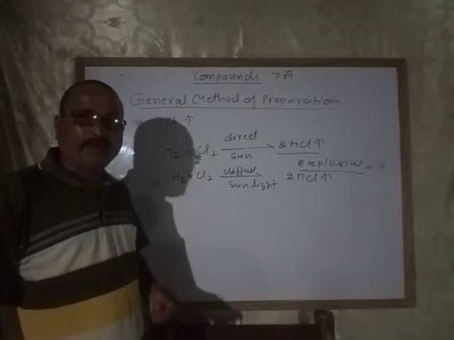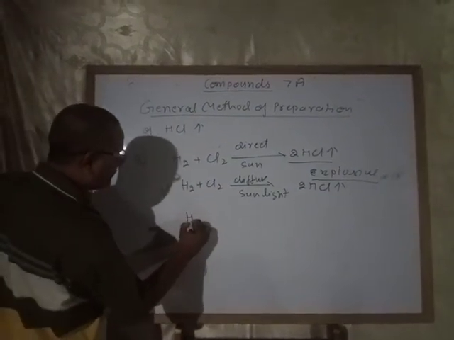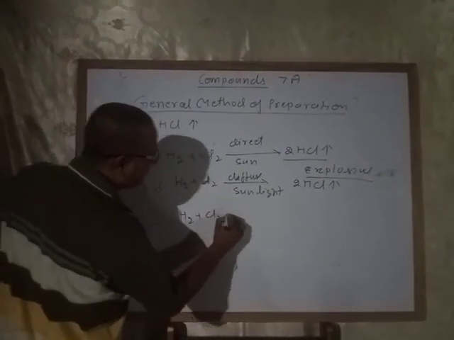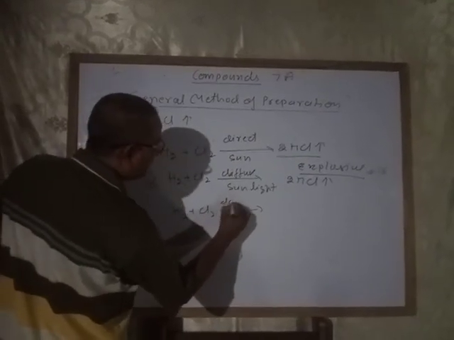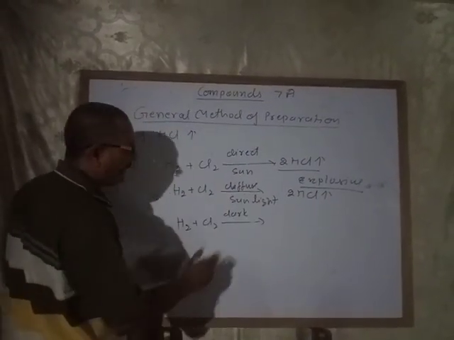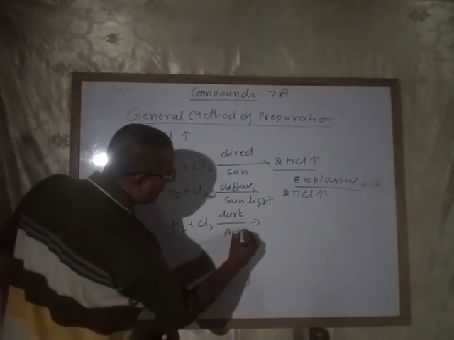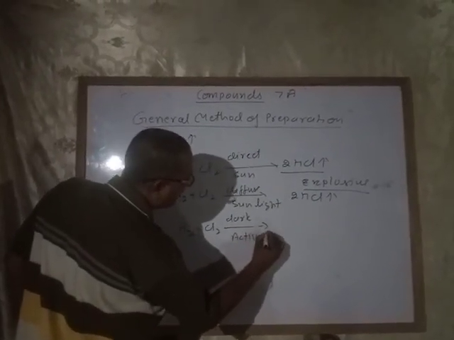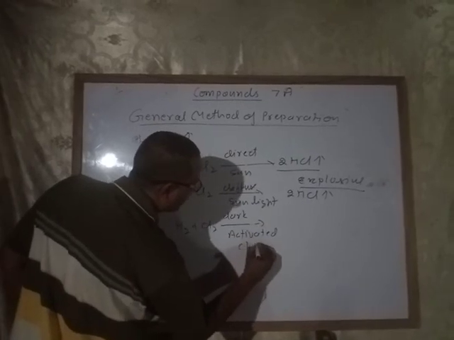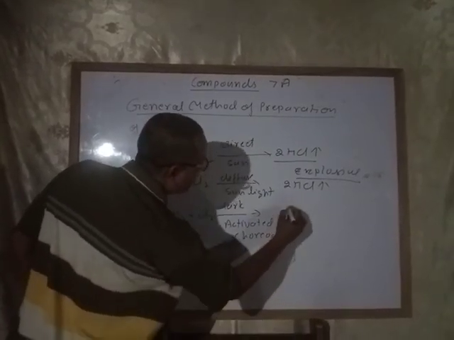Yes, it is possible, hydrogen and chlorine in the dark, when activated charcoal is used as a catalyst, then it forms hydrogen chloride gas.